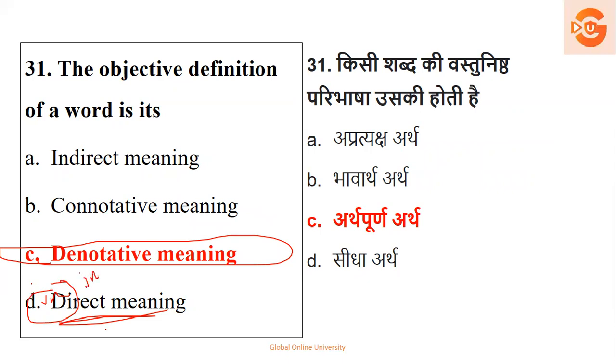Indirect is already given, connotative, denotative. So I mean to say, if such option comes, definitely first you'll give preference to denotative meaning, that is what we have in the syllabus. So that is denotative meaning, not direct first, it is denotative meaning.